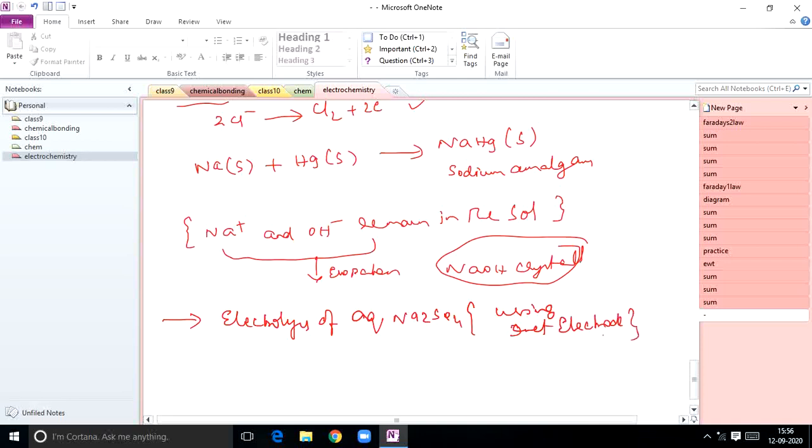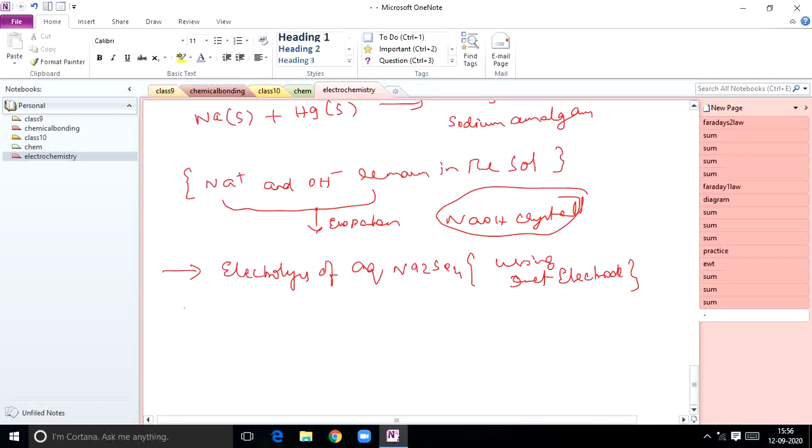They won't interact now. So aqueous Na2SO4, using platinum electrodes: Na2SO4 splits into 2Na plus and SO4 2 minus, and aqueous medium means water, which splits into H plus and OH minus.